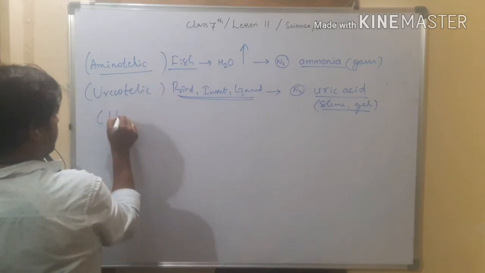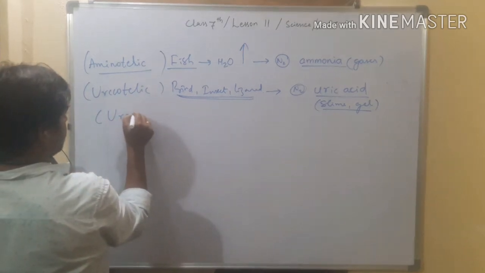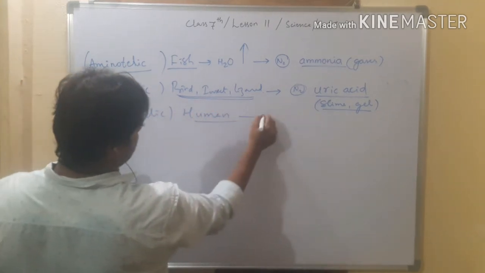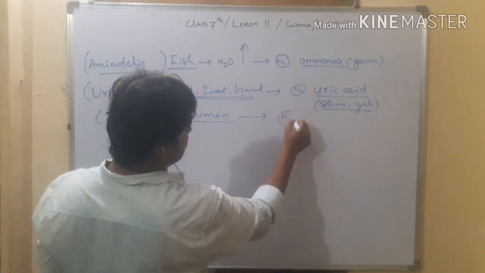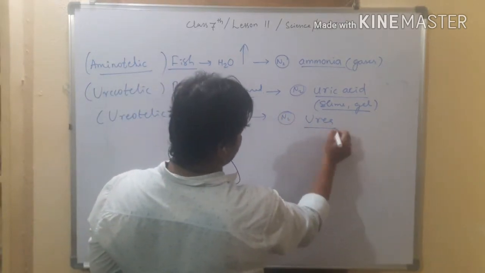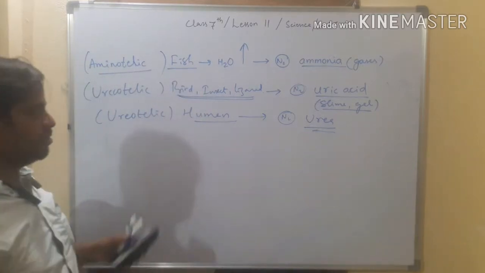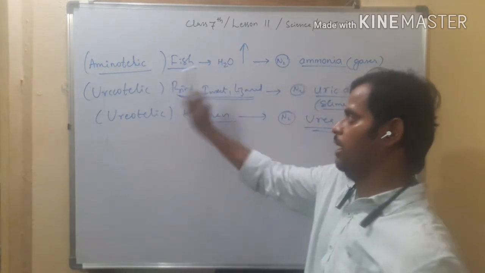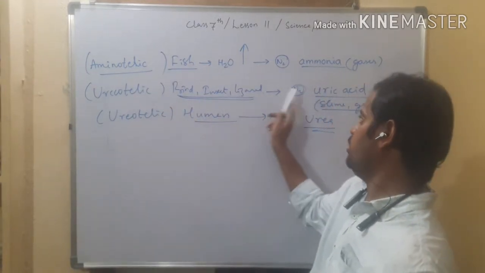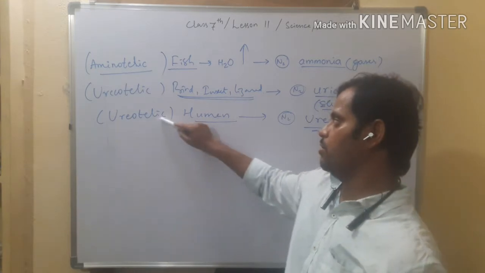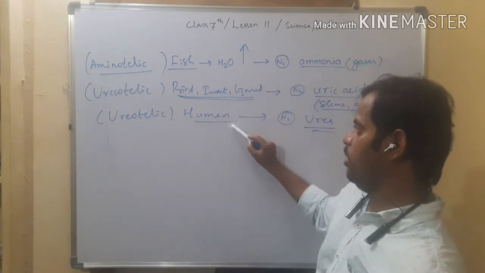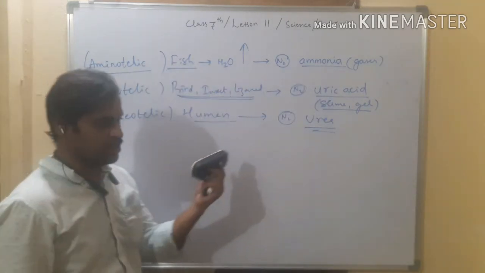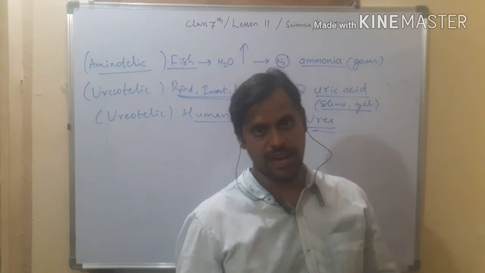organisms. And ureotelic organisms are there. Ureotelic, for example humans and mammals, animals. They release nitrogenous waste in the form of urea. They are called ureotelic organisms. So remember, ammonotelic: more water, ammonia. Uricotelic: less water, uric acid. And ureotelic: human, normal water, and urea, it excretes, right? So with this we completed excretion of the bad materials.